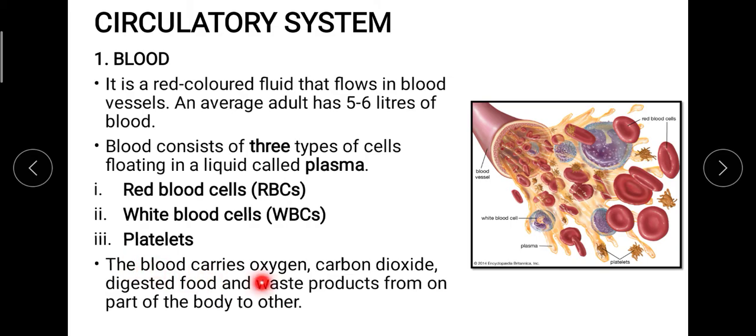Now the blood is responsible for carrying every important aspect of the body, that is the oxygen, that means the useful products, whereas the food, nutrition, the kinds of medicine that we are taking or any other supplement that we are using, will be transported by the blood, meaning it is doing the circulation. So that is why the process is known as the circulatory system. This system is responsible for transportation of waste material as well. For example, carbon dioxide or any other sort of waste which can be dissolved in the blood and can be transported and moved out of the body.